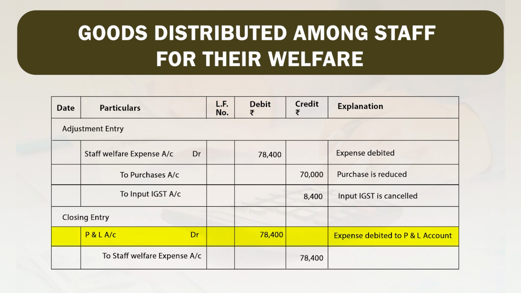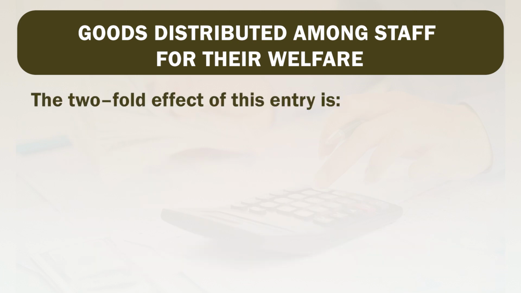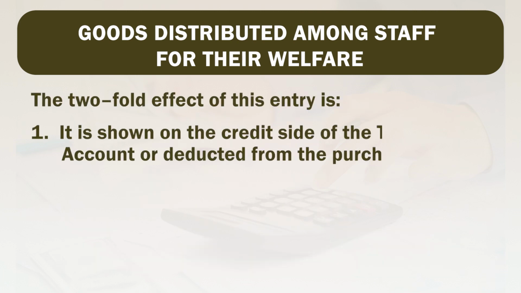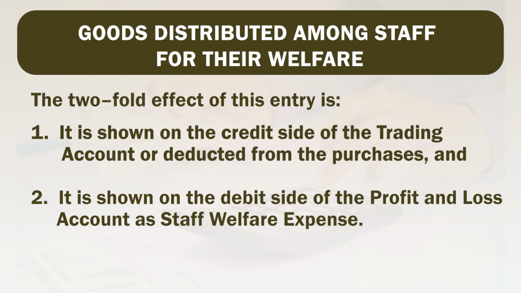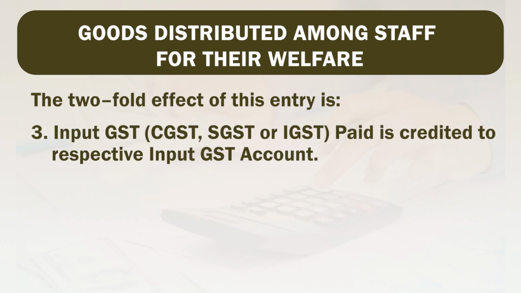So, profit and loss account will be debited by 78,400 and staff welfare expense will be credited by 78,400 rupees. The twofold effect of this entry is, number one, it is shown on the credit side of trading account or deducted from the purchases, and it is shown on the debit side of profit and loss account as a staff welfare expense. And the third effect is about input GST.